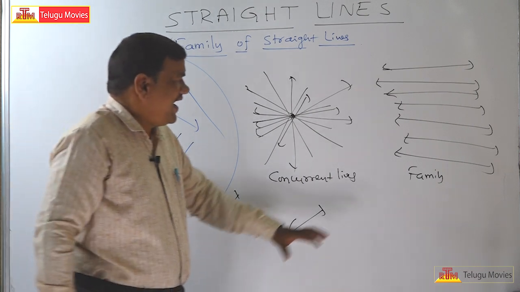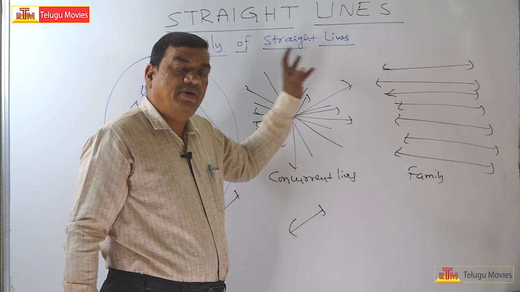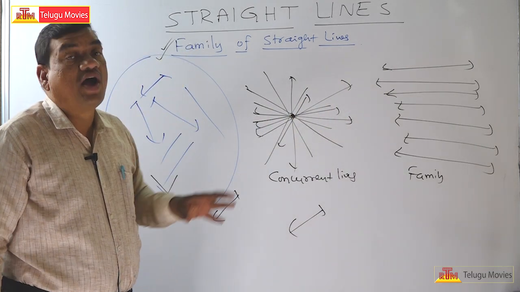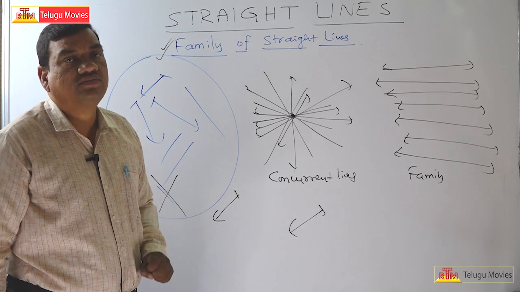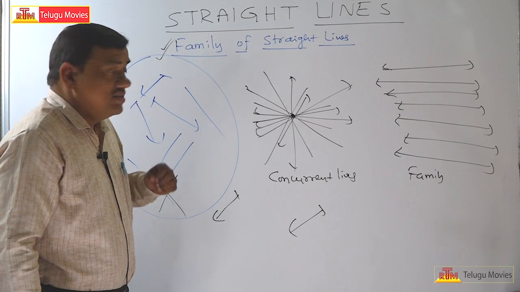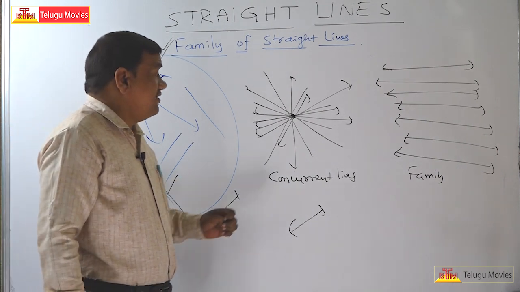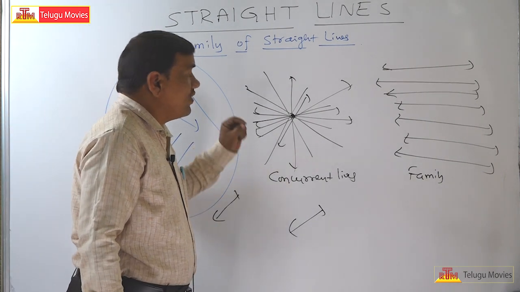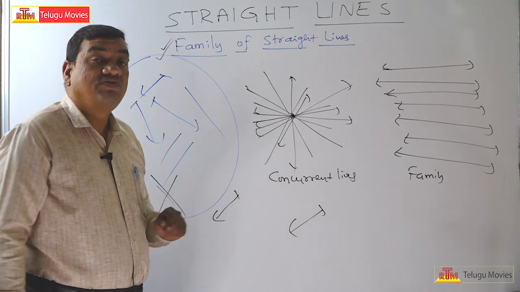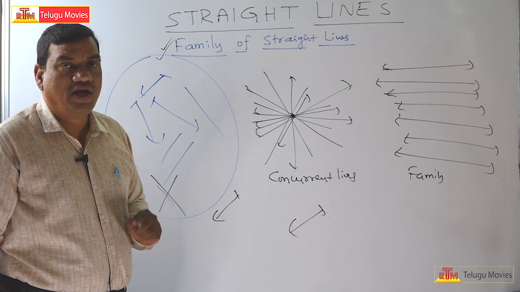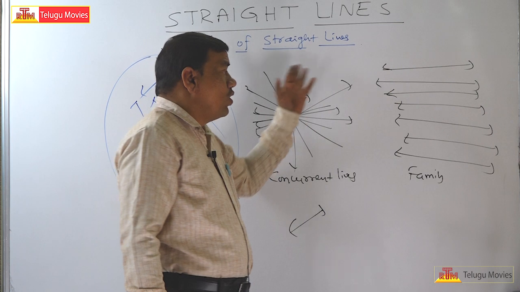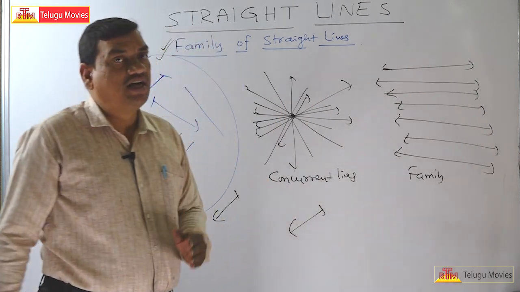Now our question is, is there any common equation, a general equation, representing the whole family of lines? That is the first thing. The second one is, if you want to find the equation of each line in this family, then how do we find that? So if there is any one equation which represents the whole family, let us see that concept.